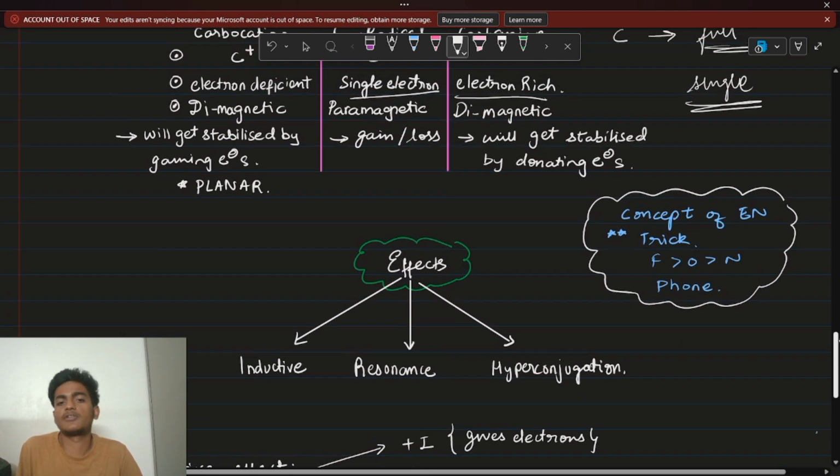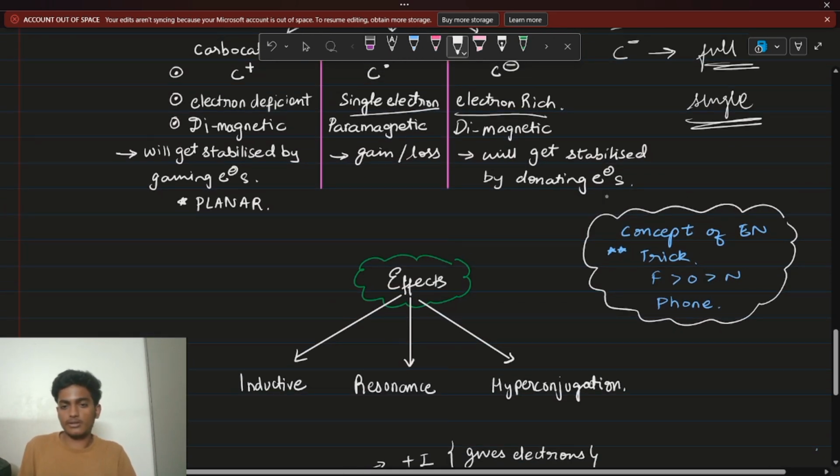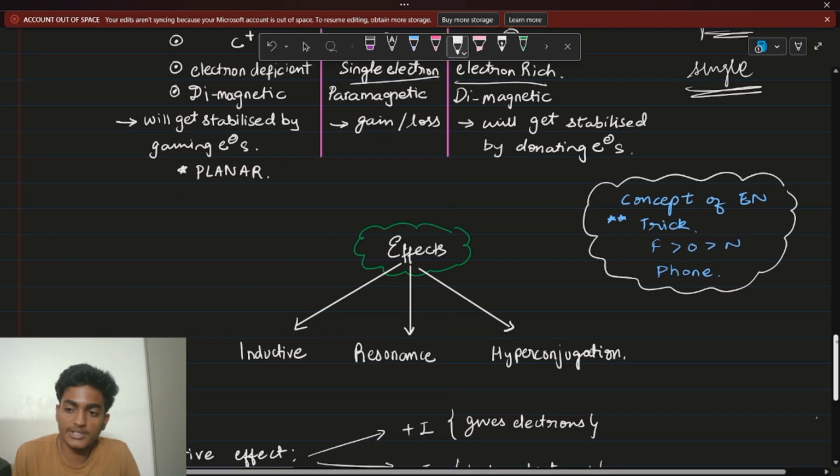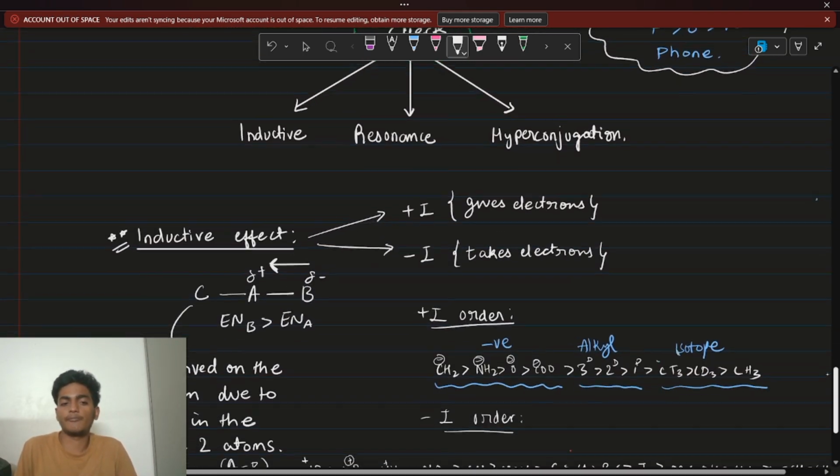let's do the stabilization also, right? You get many questions directly in your JEE Mains on which carbocation is more stable or which carbanion is more stable. There are different ways by which a species can attain stability. How can a species attain stability? There are many ways, but let's not go into that as of now. Let's study effects first, because you'll be able to understand stability phenomena only when you know the effects.